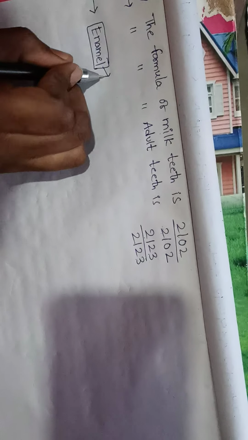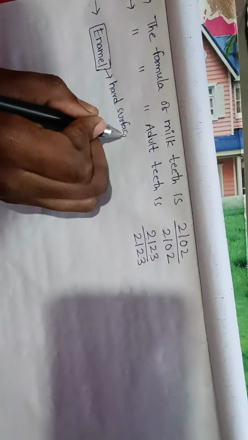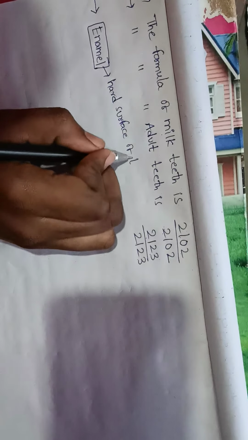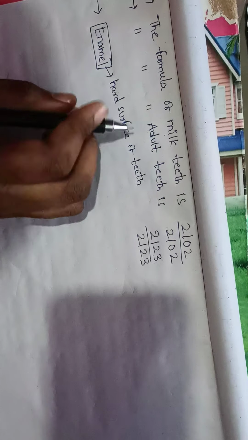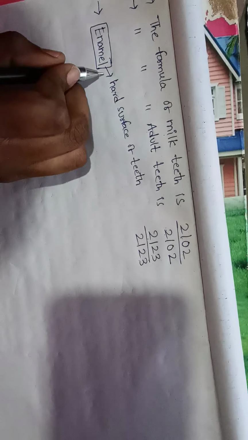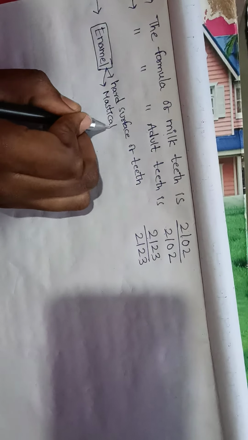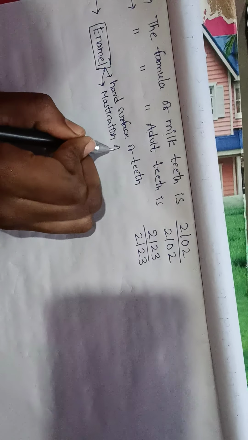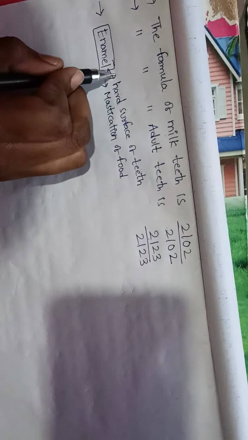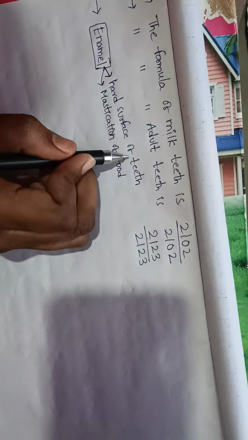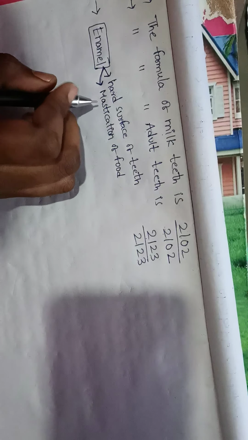It helps in mastication of food. Enamel is a hard layer on the surface of teeth, and it is useful for the mastication of food.